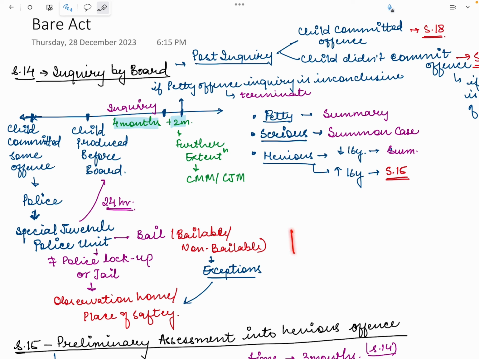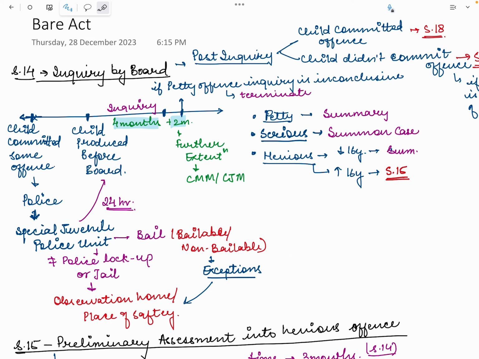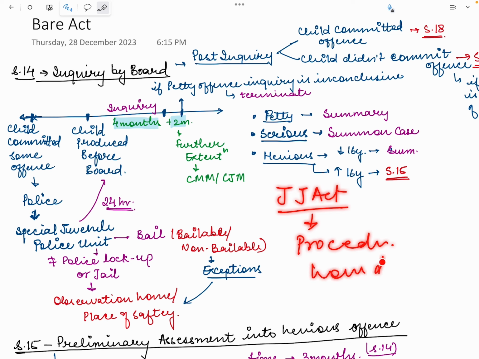Another similar act we have is the POCSO Act, which we'll do later. But POCSO applies to sexual offenses against a child. For now, we'll be doing JJ. JJ provides the procedure as to how to deal with such a child.